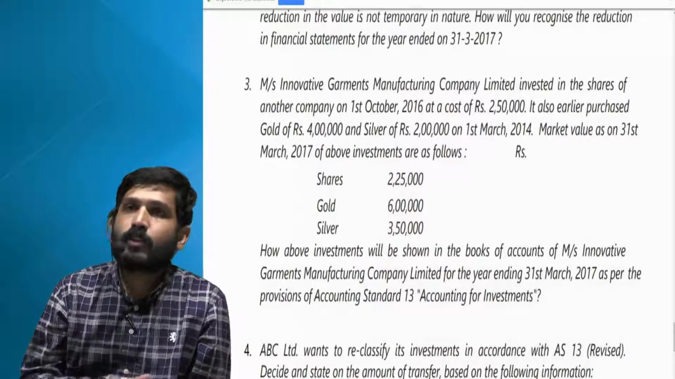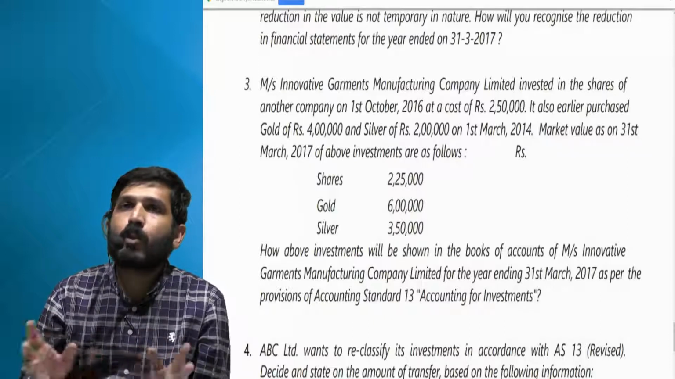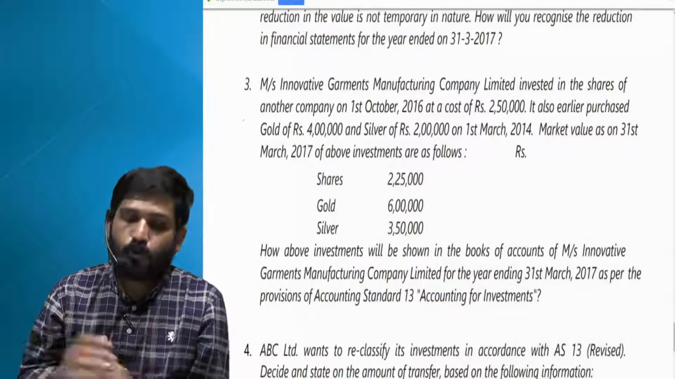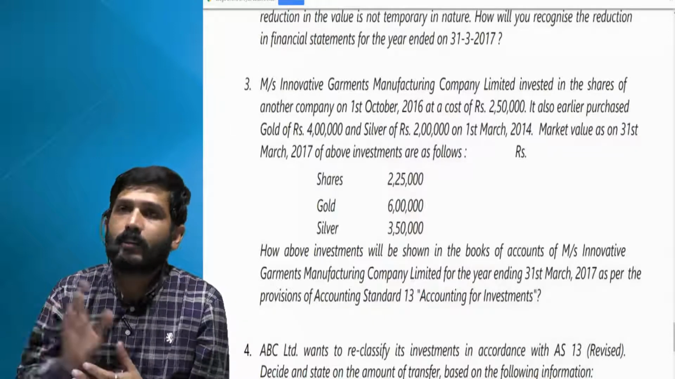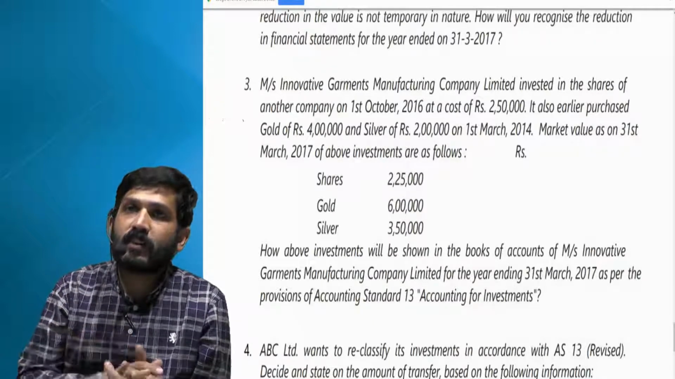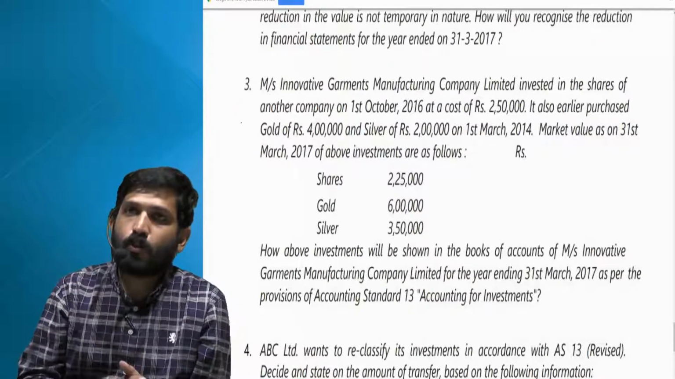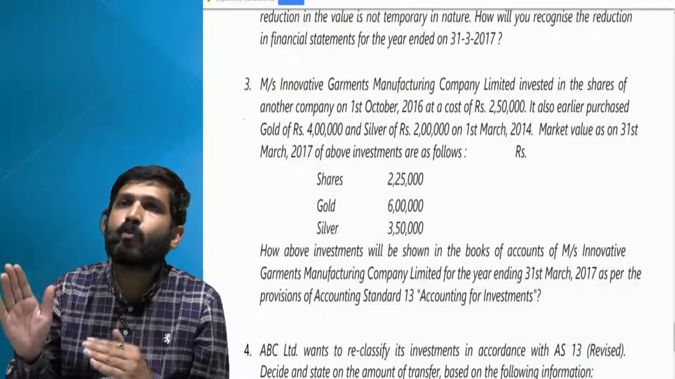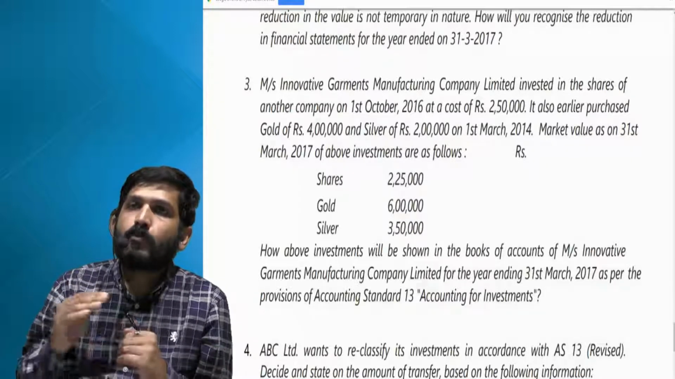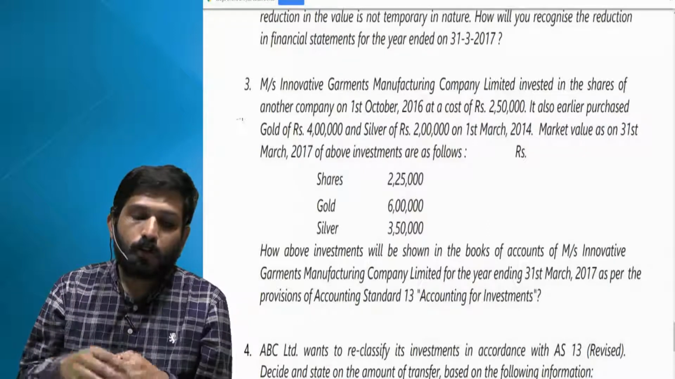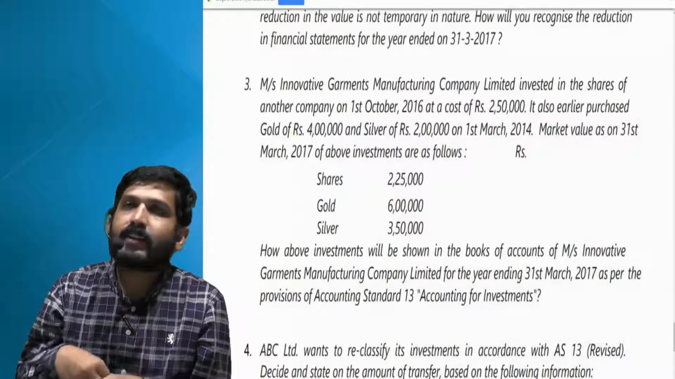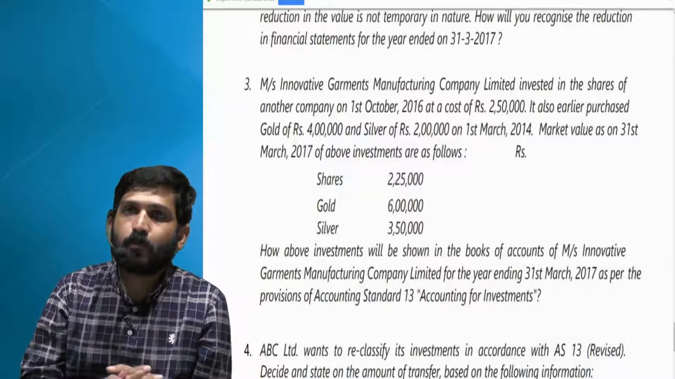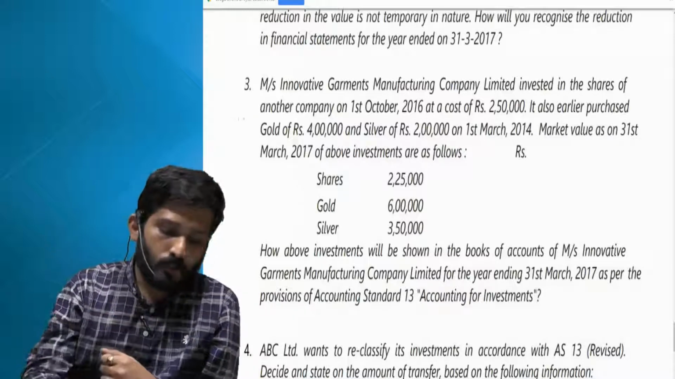Now for gold and silver, normally it is always presumed it is long term, so it has to be at cost only. So it's 6 lakh and 3,50,000. Now even if I treat it as current, my fair value is more than cost, so I have to still take it at cost, but it is ideally to treat gold and silver always as long term. So if I'm treating it as long term, it will be at cost 6 lakhs and 3,50,000 respectively. Clear? Let us go to last one, fourth one.